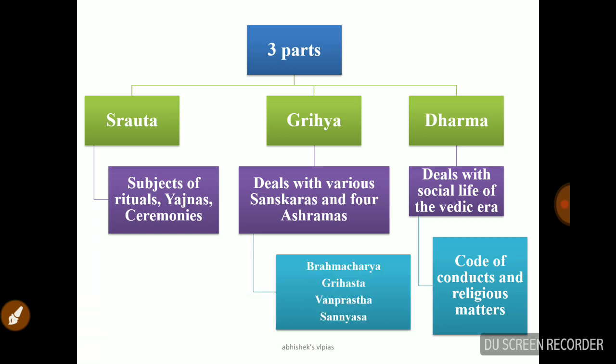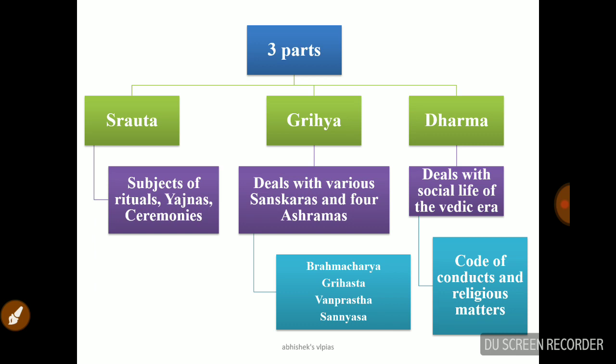Then comes the Dharma Sutra. The Dharma Sutra deals with the social life of the Vedic era. What is meant by dharma? It's very simple to explain. If you don't like one thing in your life, then you are not going to do that thing to others.